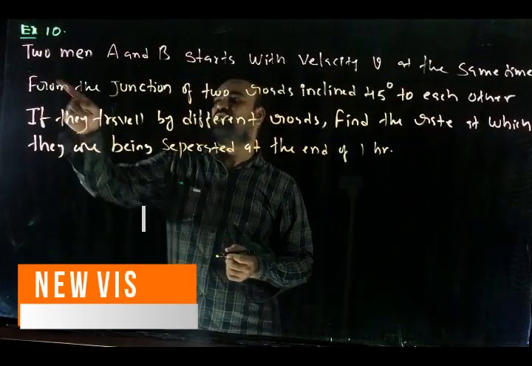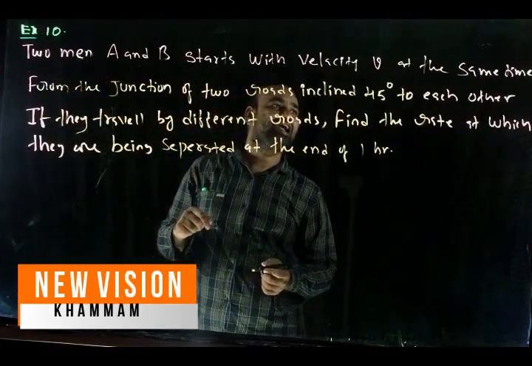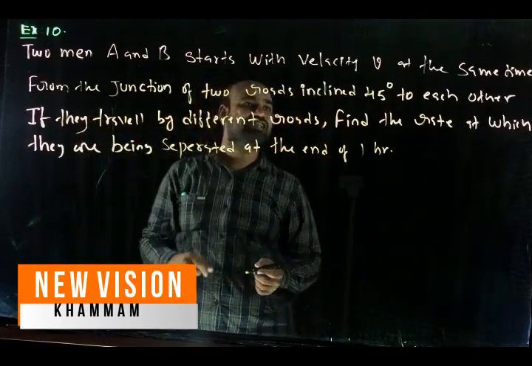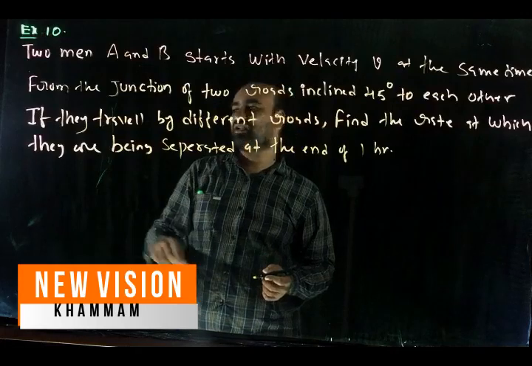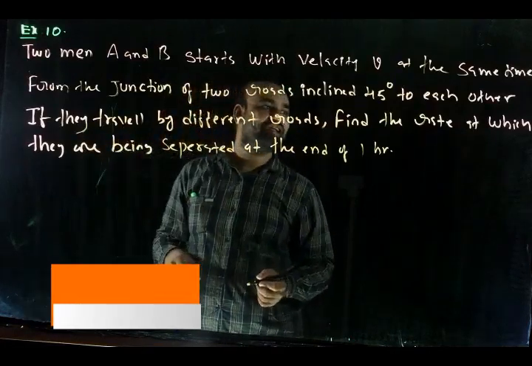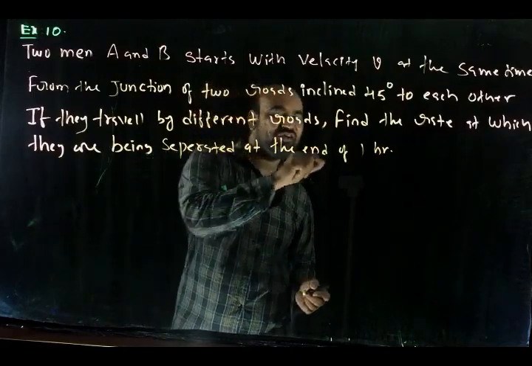Example 10. Two men A and B start with the velocity v at the same time from the junction of two roads inclined 45 degrees to each other. If they travel by different roads, find the rate at which they are being separated at the end of 1 hour.